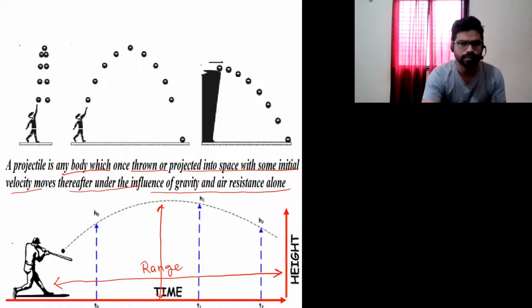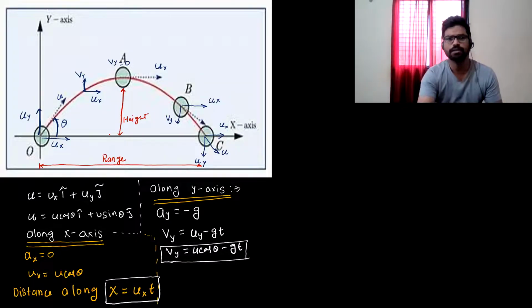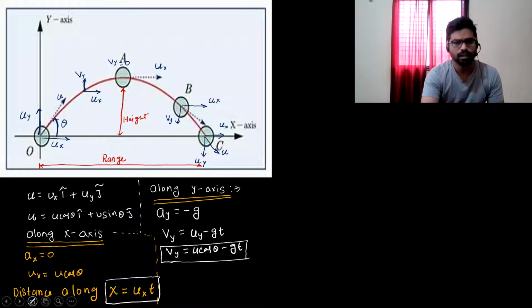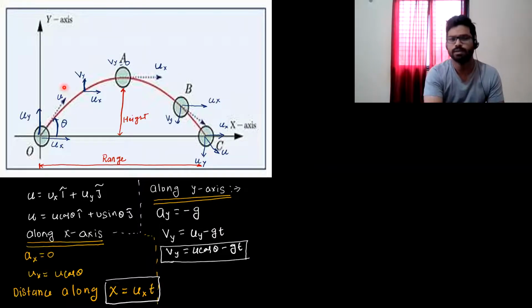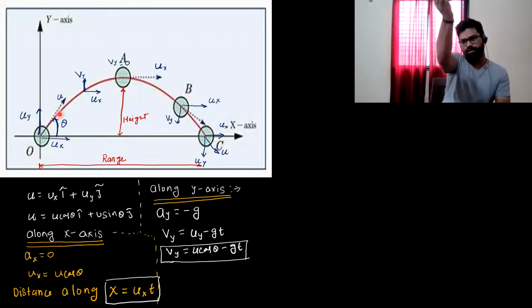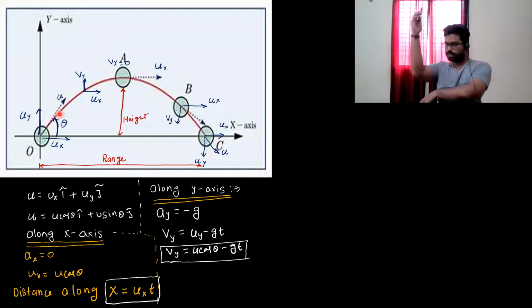So let's start. I have this projectile motion in which I have thrown this ball with some initial velocity u at an angle theta. Suppose I am throwing a ball like this. It is moving with some initial velocity. That velocity is u. It is making some angle with the horizontal direction, that is theta.